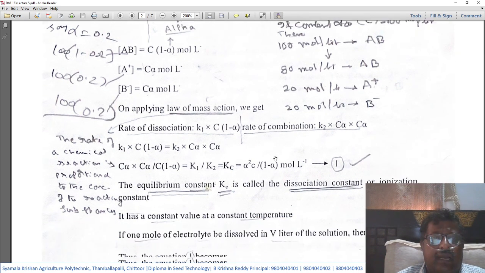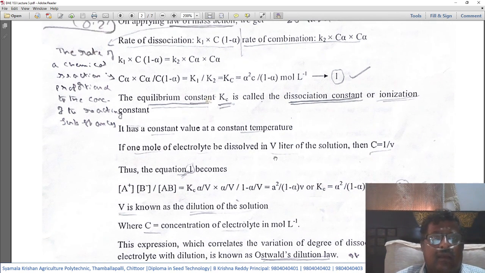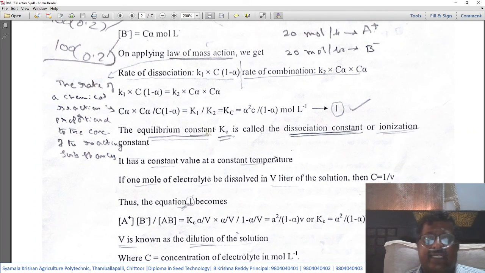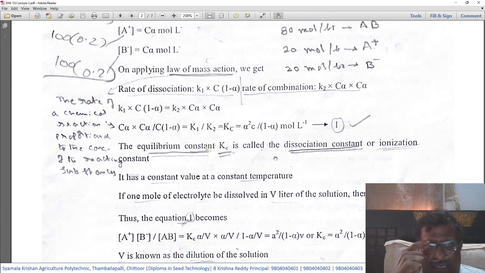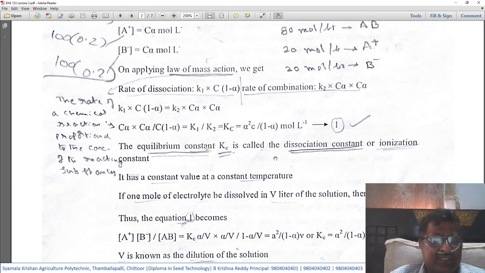Then on applying the law of mass action, we get the same equation. What is the law of mass action? The rate of chemical reaction is proportional to the concentration of the reacting substances.